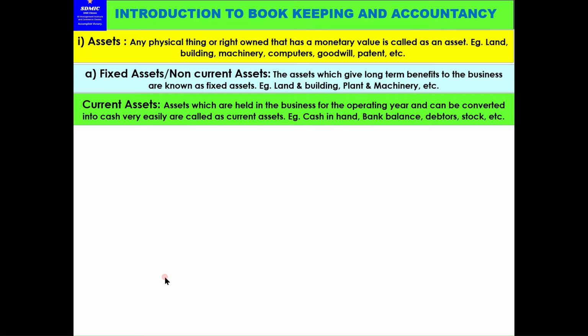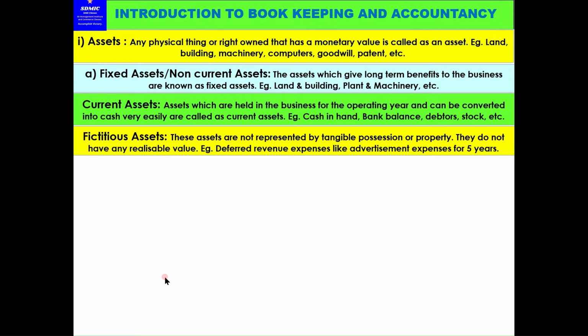Assets which are held in the business for the operating year and can be converted into cash very easily are called current assets. Example: cash in hand, bank balance, debtors, stock, etc. Now, fictitious assets. These are not represented by tangible possession or property. They do not have any realizable value.